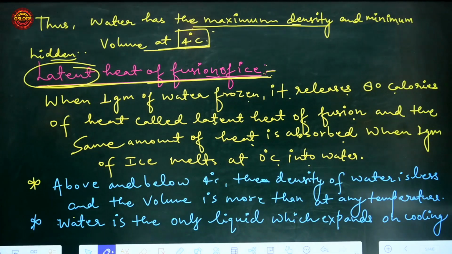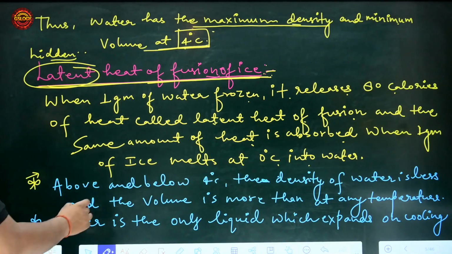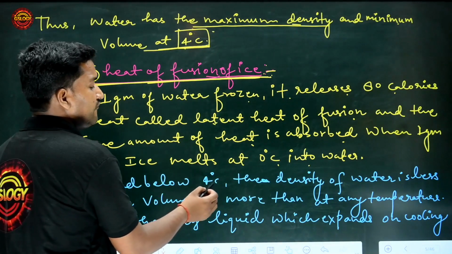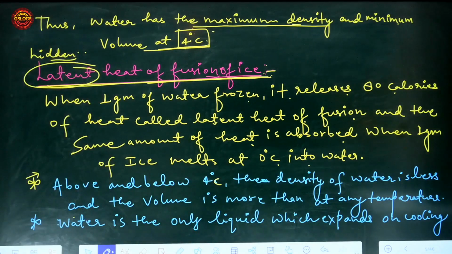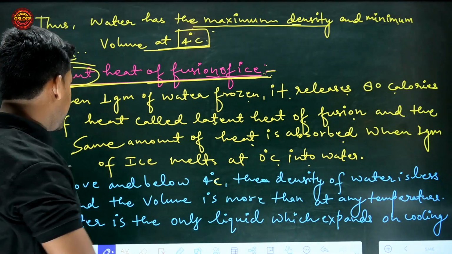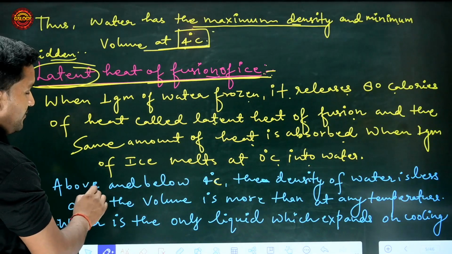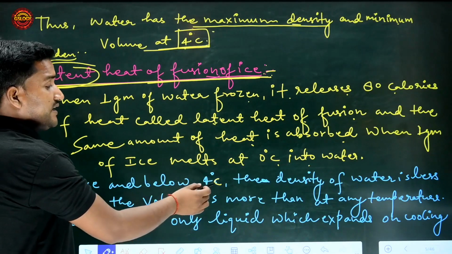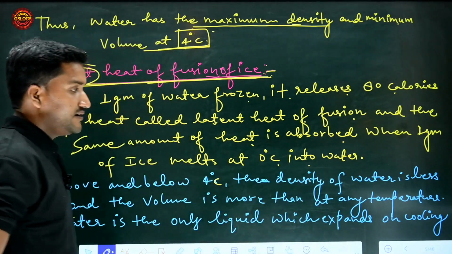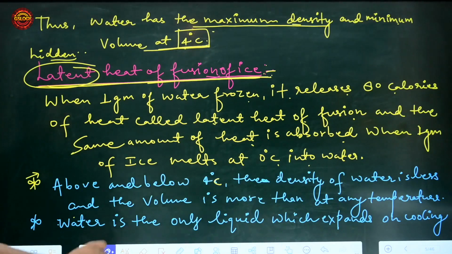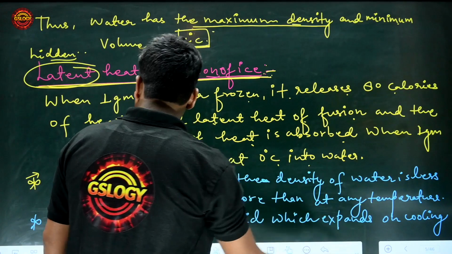Clear everyone? And get on to the next point, above and below 4 degrees Celsius. Sorry for the interruption and disturbance. Above and below 4 degrees Celsius, the density of water is less and the volume is more than at any other temperature.